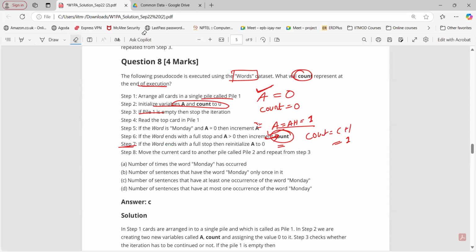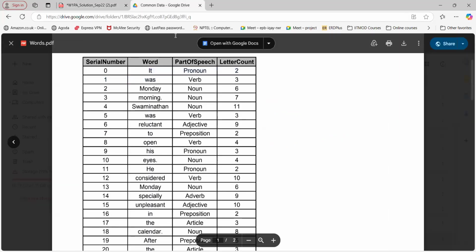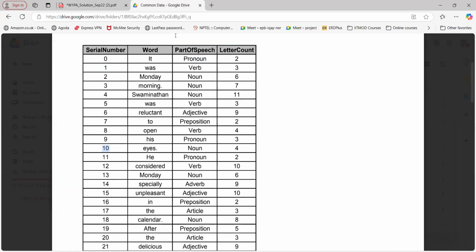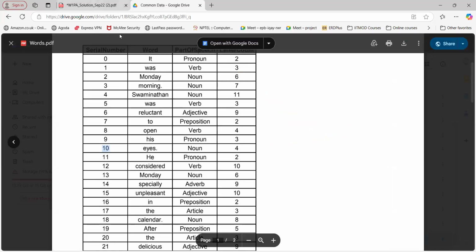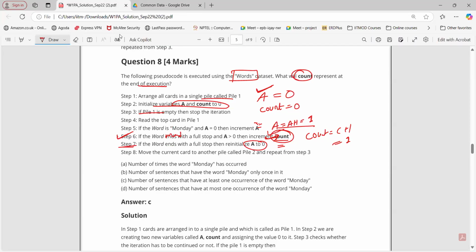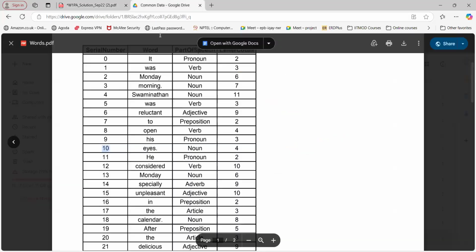Step number 7 says that if it ends with full stop, then reinitialize it to 0. Then if Monday ends with full stop, then we will reinitialize to 0. Then how does the count increment? No, but in the previous step it already got incremented, no? Monday ending with full stop. So we have done count till that step. A is greater than 0. Count was 0 before, and now in the first sentence it was 1 because it was Monday.